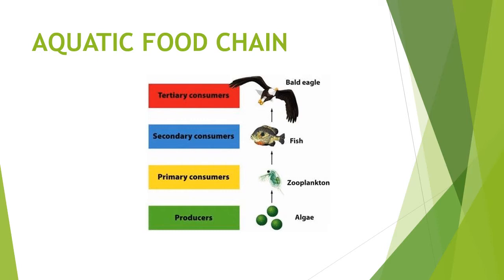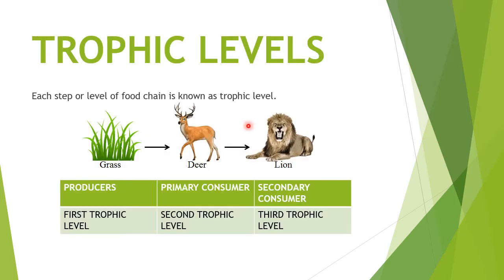Next. So in the food chain, each step, grass to the deer, deer to the lion, they are being known as the trophic levels. What they are being known as? They are being known as the trophic levels. Producers, example grass, they are being known as your first trophic level, followed by the herbivores, primary consumers, they are known as your second trophic level. Similarly, the secondary consumers, that is your carnivores, are being labeled as the third trophic level.